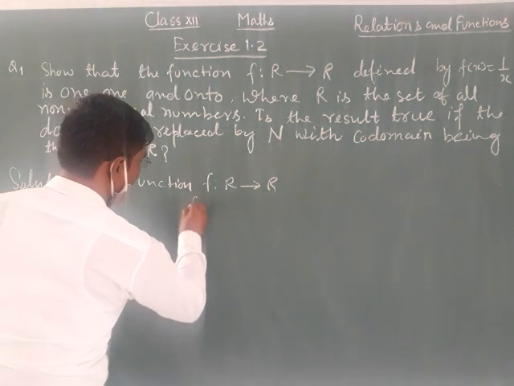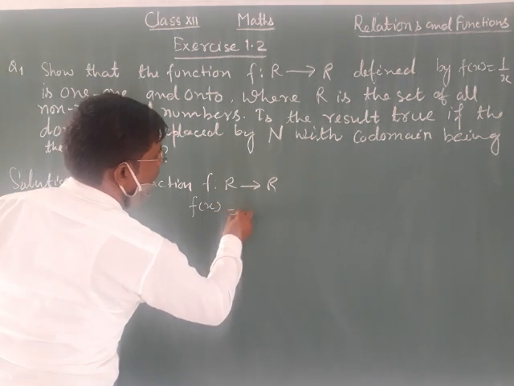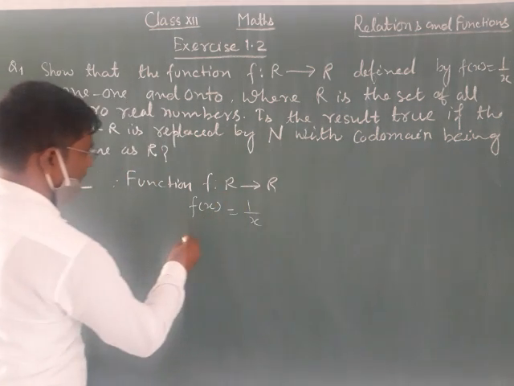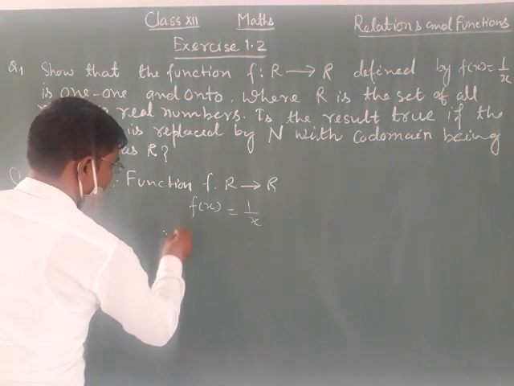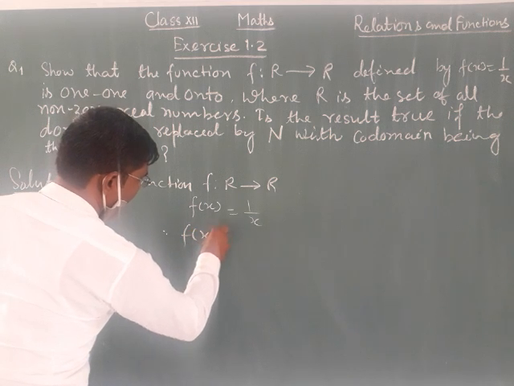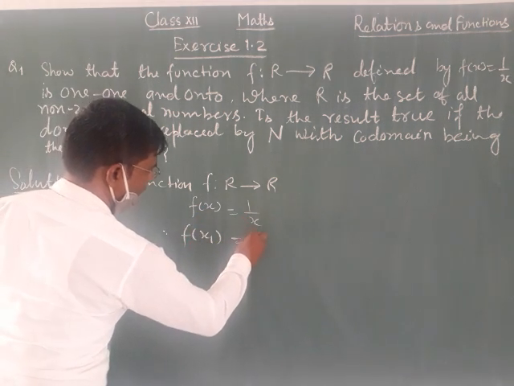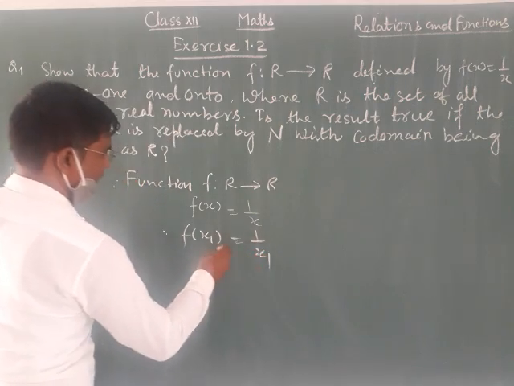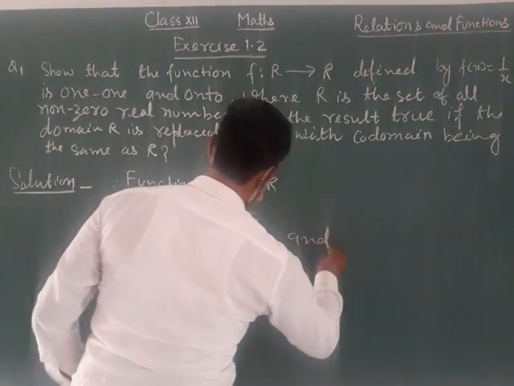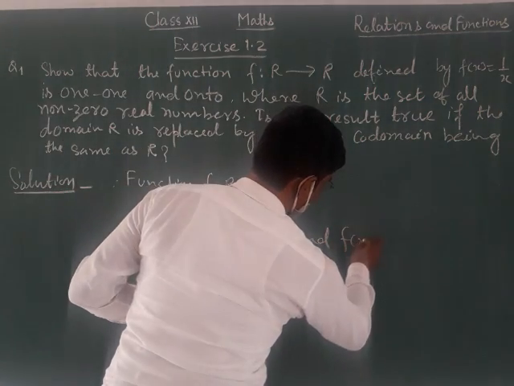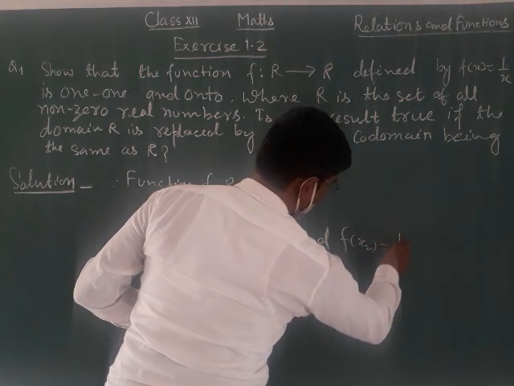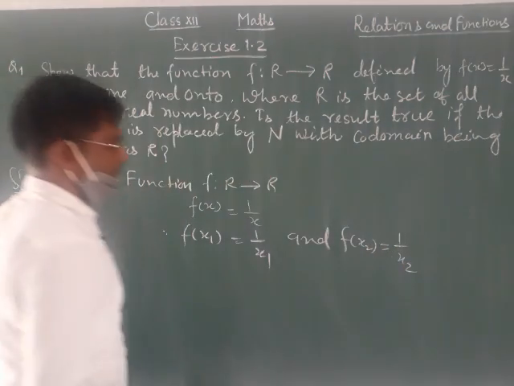Given function f(x) is equal to 1 by x. Since f(x1), in place of x put x1, is equal to 1 upon x1, and also f(x2) is equal to 1 by x2.